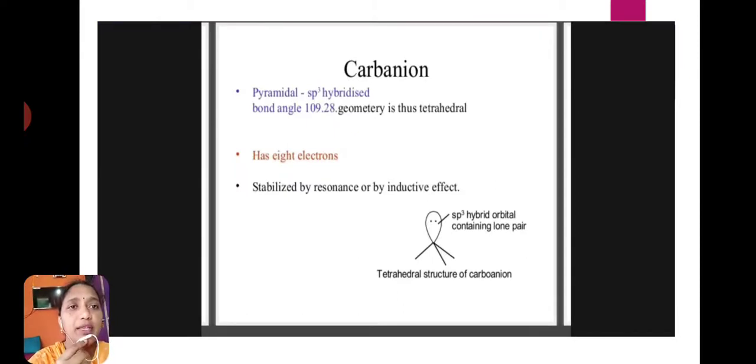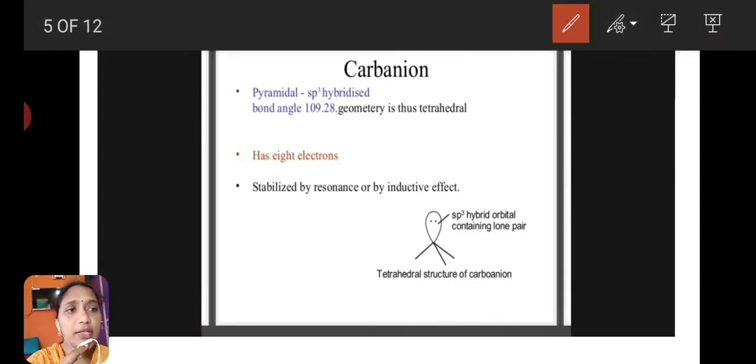Here, this carbanion shape is pyramidal and it is sp3 hybridized. Bond angle is 109.28. Geometry is tetrahedral. And it has 8 electrons, stabilized by resonance or by inductive effect. Here, this is the sp3 hybrid orbital containing a lone pair of electrons, and it is the tetrahedral structure of carbanion.